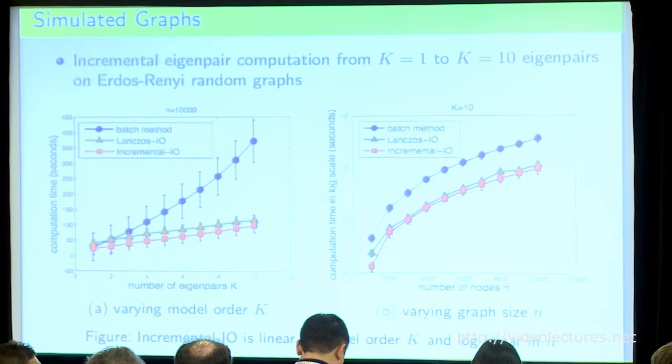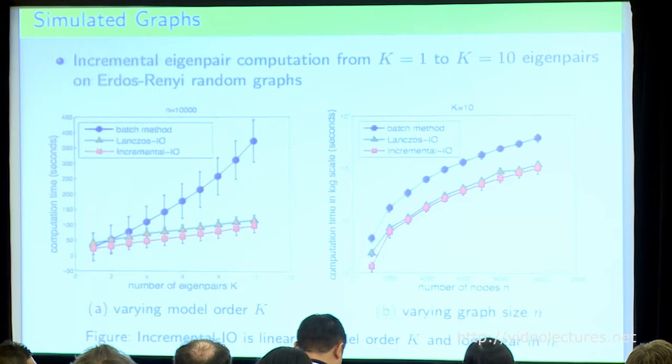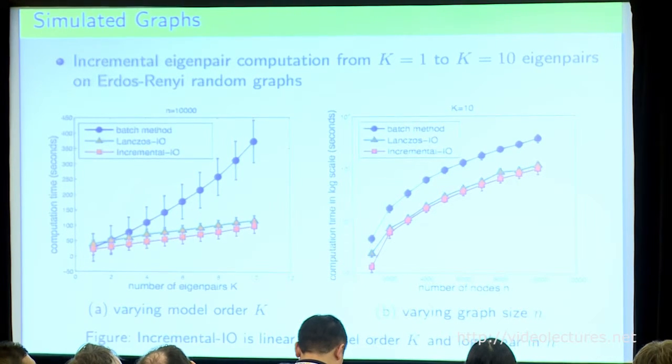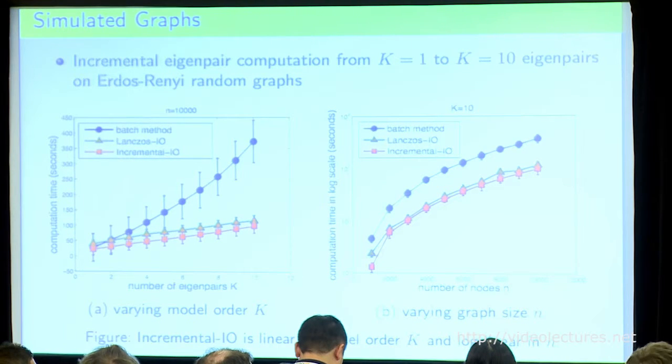And the black line is the Lanczos method for increasing orders. So the Lanczos method is originally designed for a fixed number of eigenpairs by computing the Lanczos vectors. So what Lanczos IO does is that we incrementally compute the new Lanczos eigenvectors and hope that it will give a good approximation to the additional eigenvectors that we want to compute. And then the red method is the incremental method that we propose.